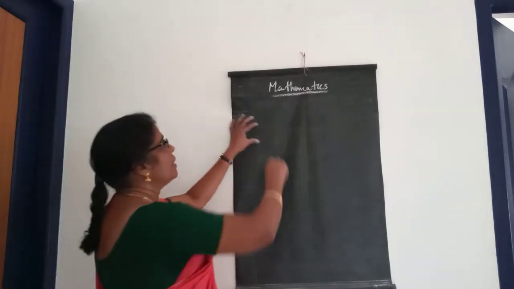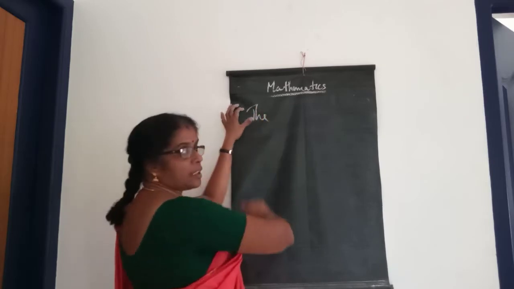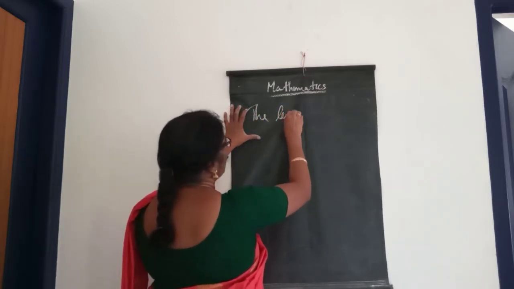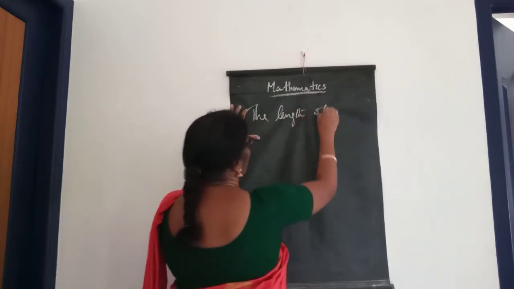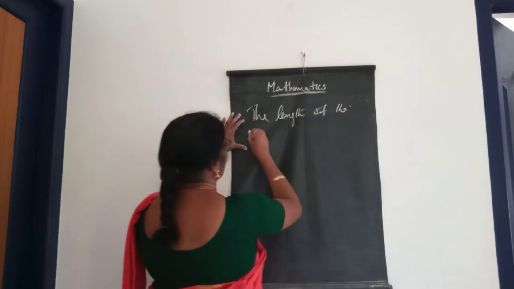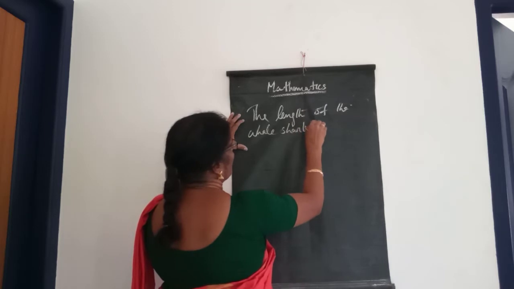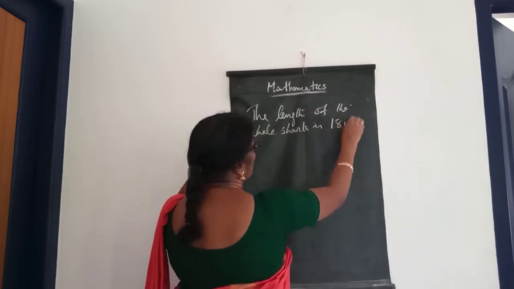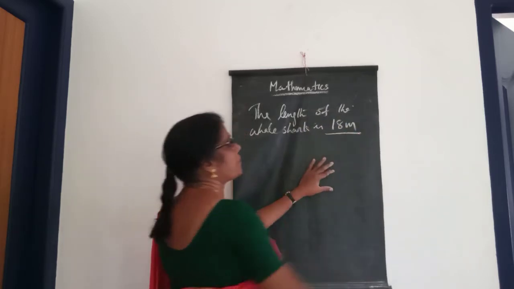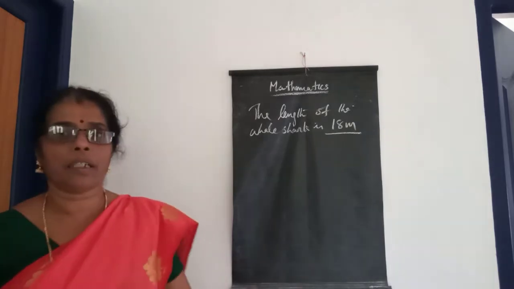Here it is telling the length of the whale shark. The length of the whale shark is 18 meters.